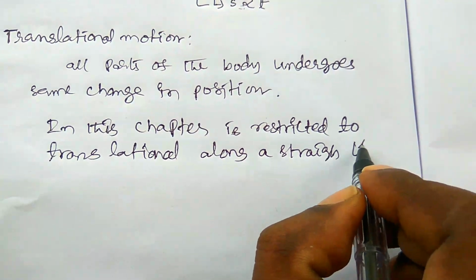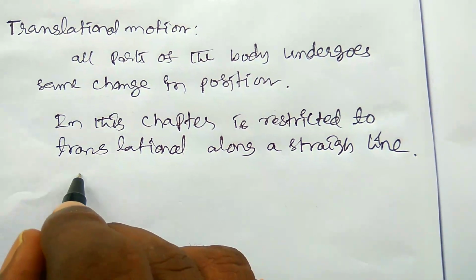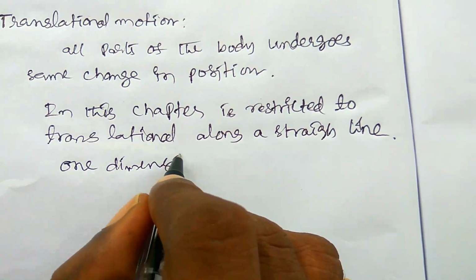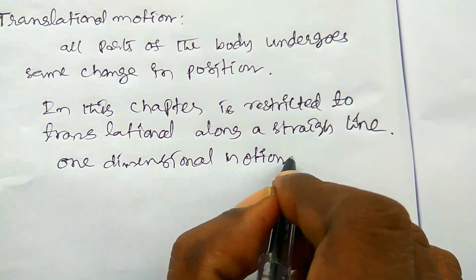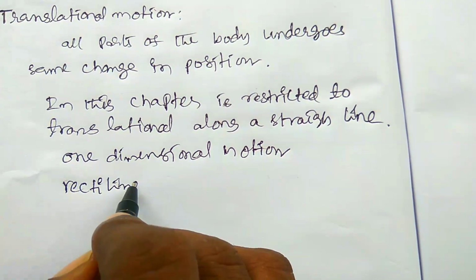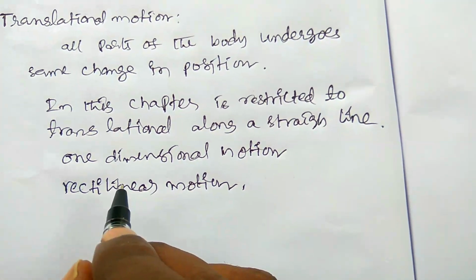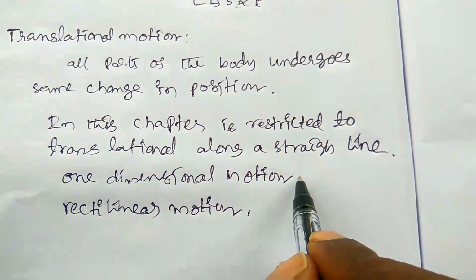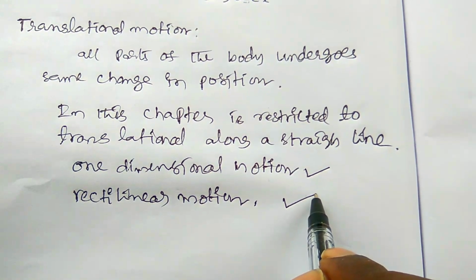This motion is also known as one-dimensional motion, and also as rectilinear motion. So in this chapter we have to study the motion of bodies, all in one dimension, or rectilinear motion.